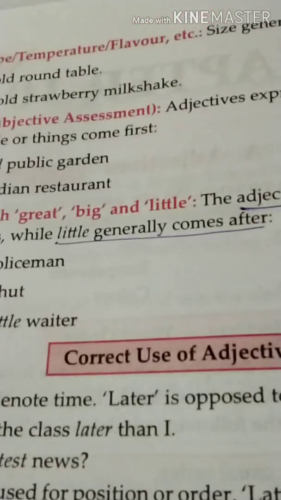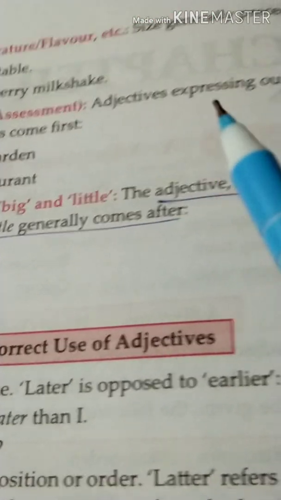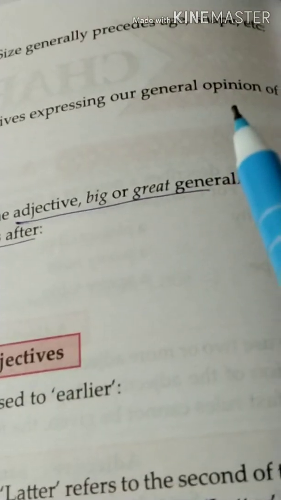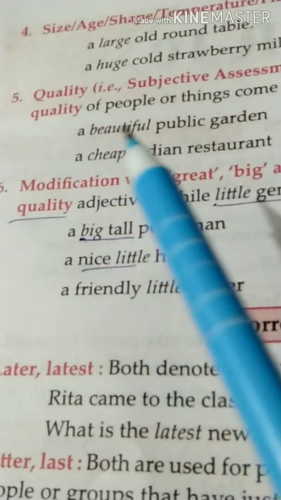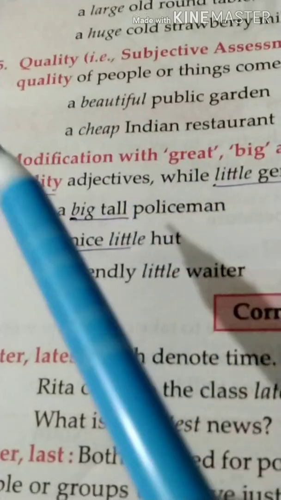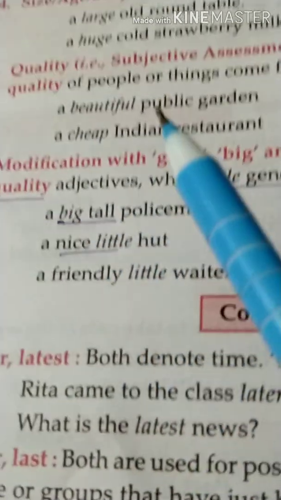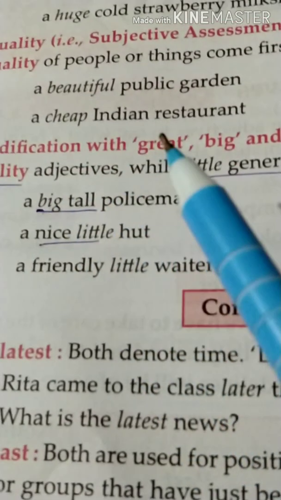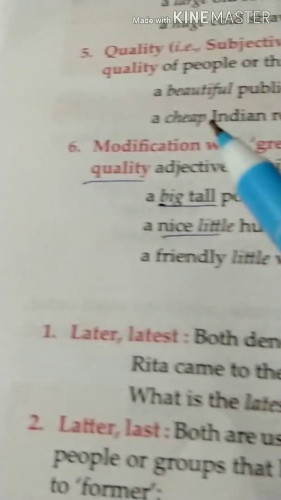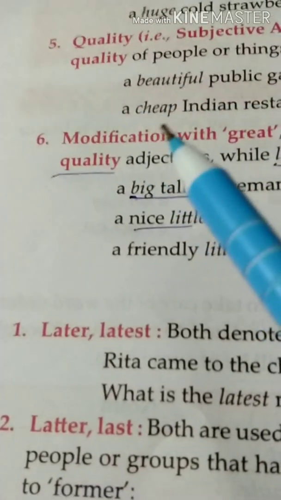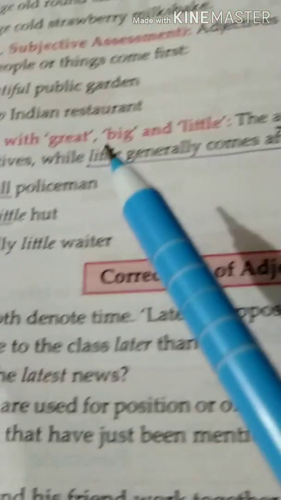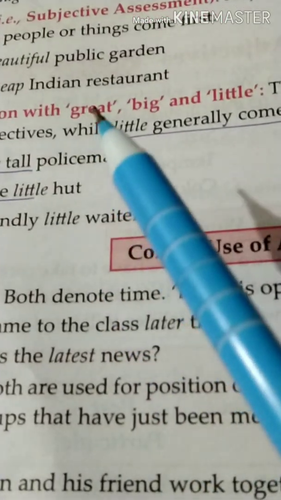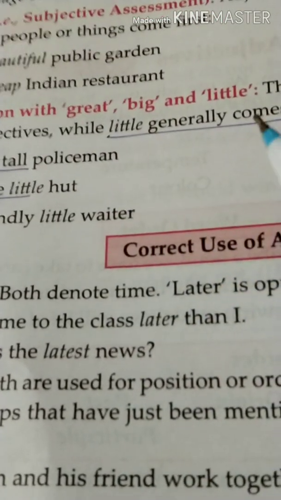Next is number 5, quality. In quality you will find adjectives expressing a general opinion of the quality of people or things. For example, a beautiful public garden. Beautiful. Next is a cheap Indian restaurant. Cheap is telling us about the quality.